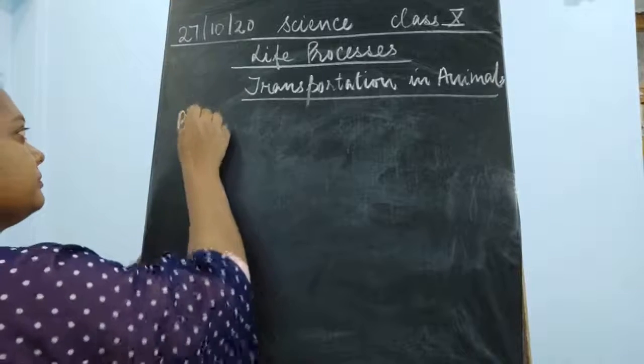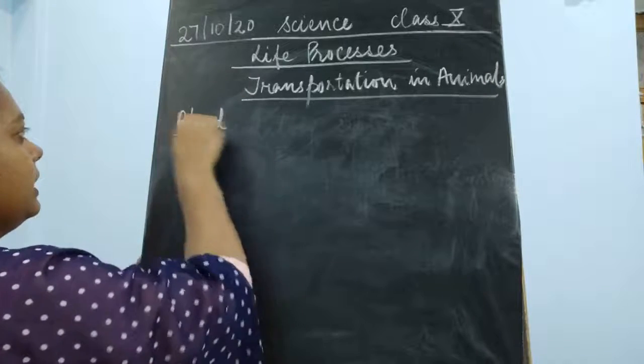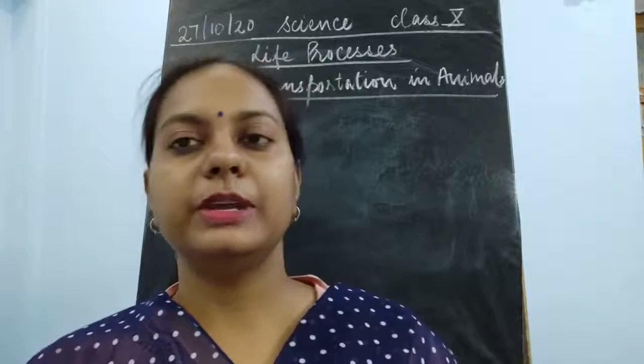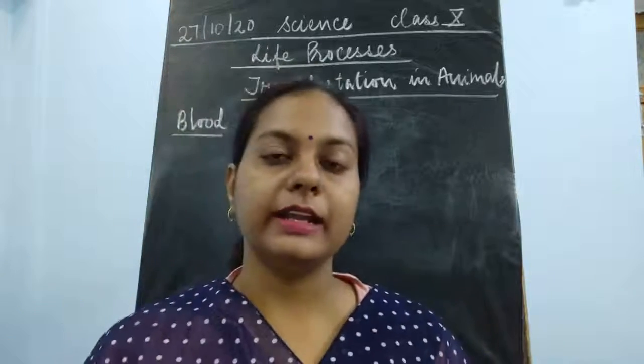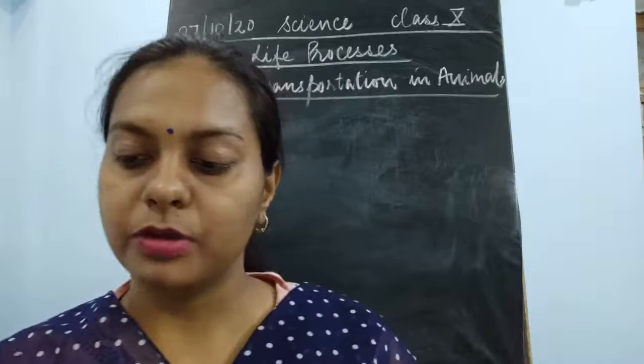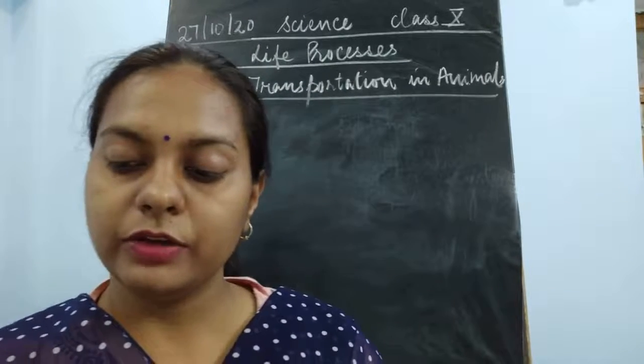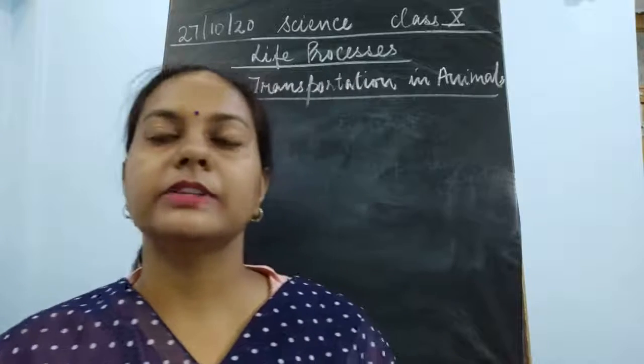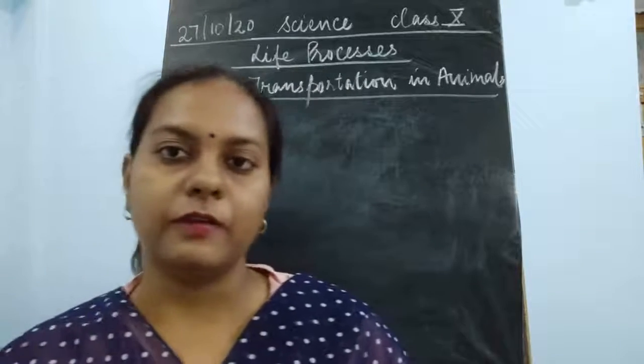It is a red colored medium which is present in all the parts of the body, and it transports the various important things which are to be utilized in the body of an organism.